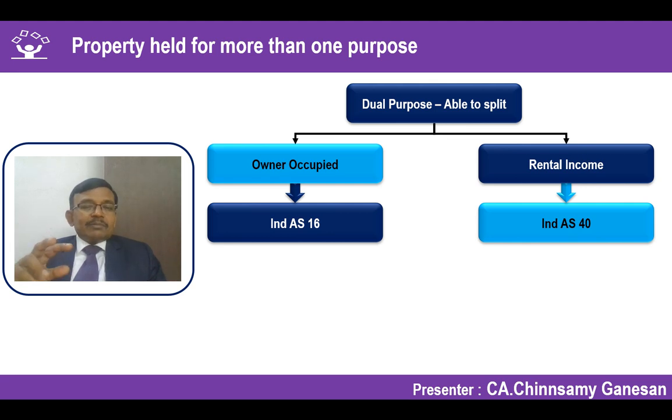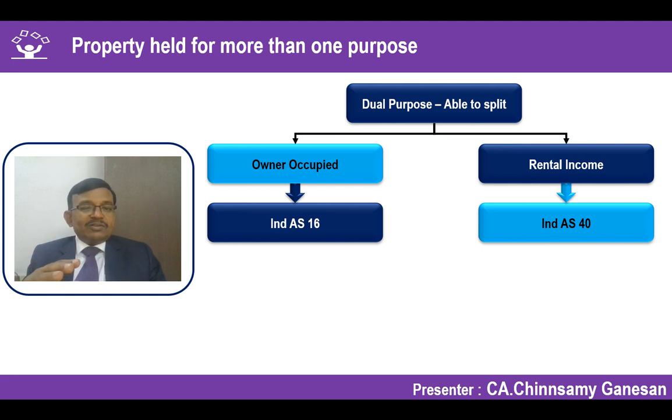Normally, when we are talking about a dual purpose, the same property might have been used. For example, in the majority of cases, the corporate building might be some 7 floors or 8 floors. Only 2 to 3 floors might have been used by the entity for its own business. That portion, if it is able to be clearly earmarked, goes to Ind AS 16.